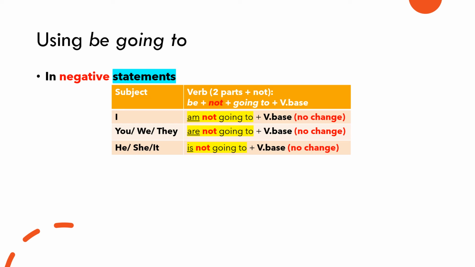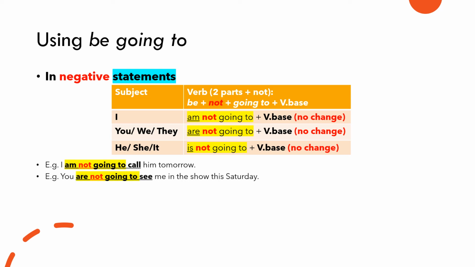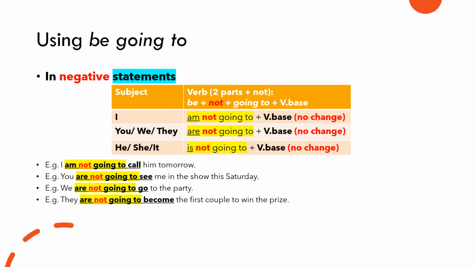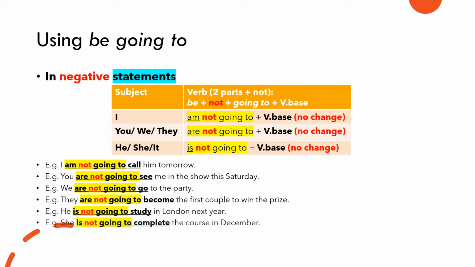Let's take a look at some example sentences. I am not going to call him tomorrow. You are not going to see me in the show this Saturday. We are not going to go to the party. They are not going to become the first couple to win the prize. He is not going to study in London next year. She is not going to complete the course in December. It is not going to be a great trip.